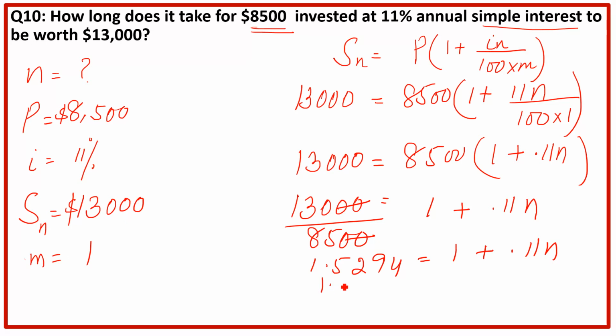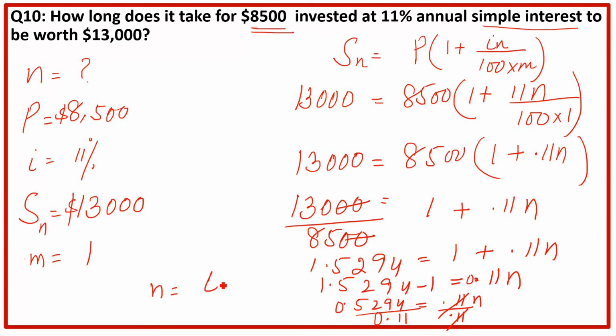Now take this 1 to the other side of the equation. So it will be negative 1 is equal to 0.11 n. Okay. So subtract this, we will get 0.5294 equal to 0.11 n. We want only n here. We do not want this 0.11. So divide both sides by 0.11. This will cancel. Okay, I will write down 0.5294 divided by 0.11. It will be n is equal to, divided, you will find out 4.81 years.